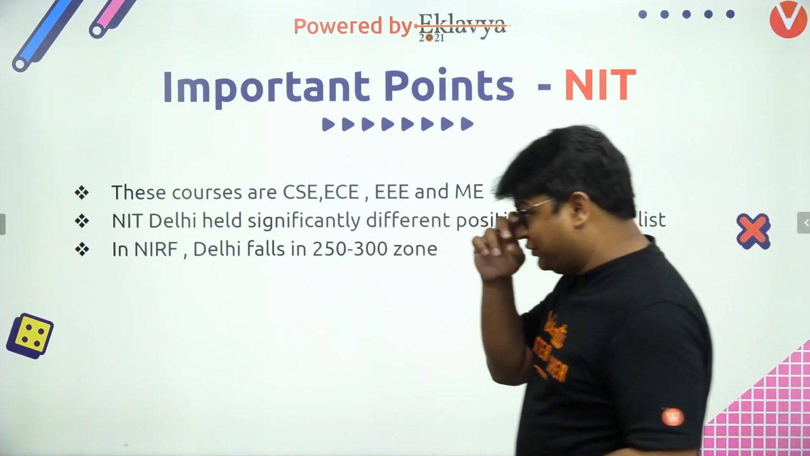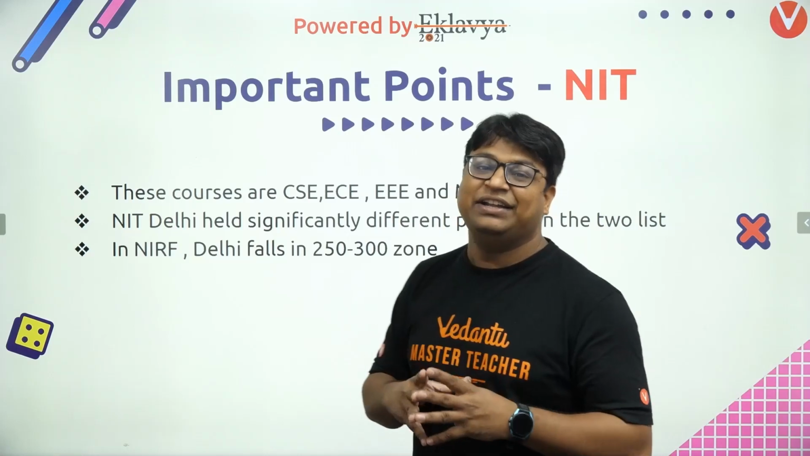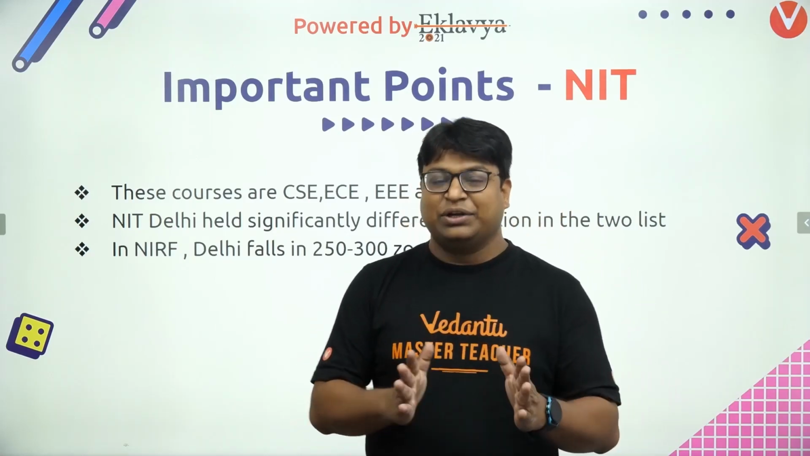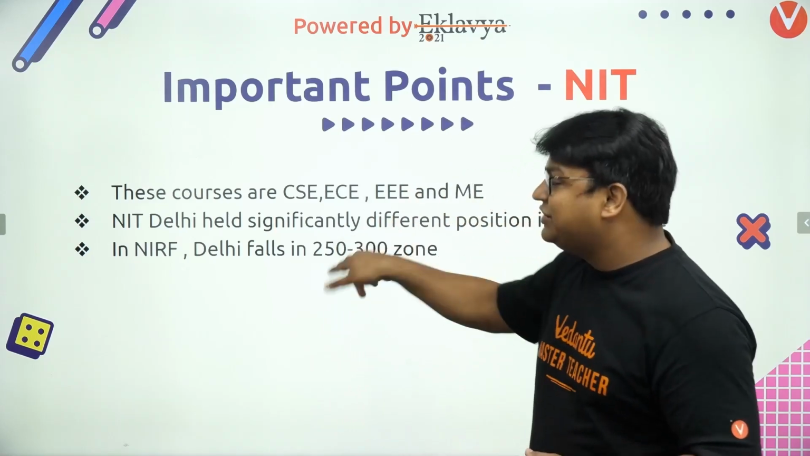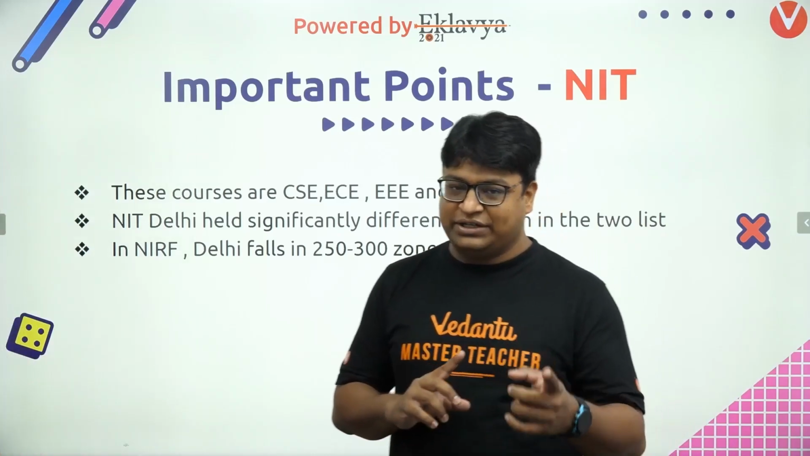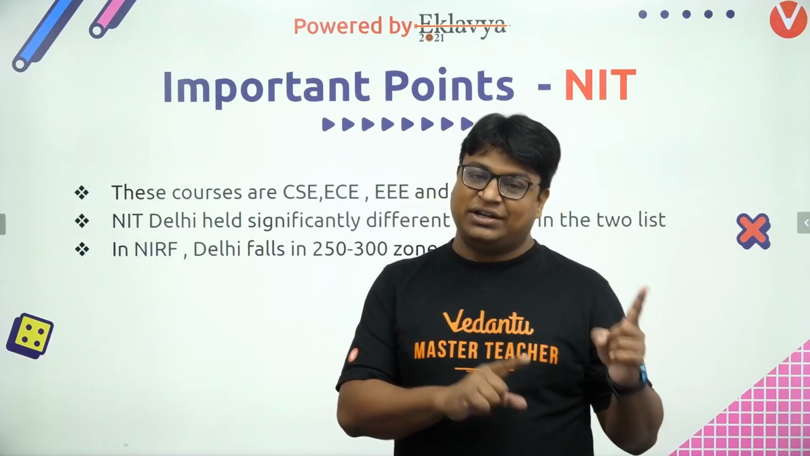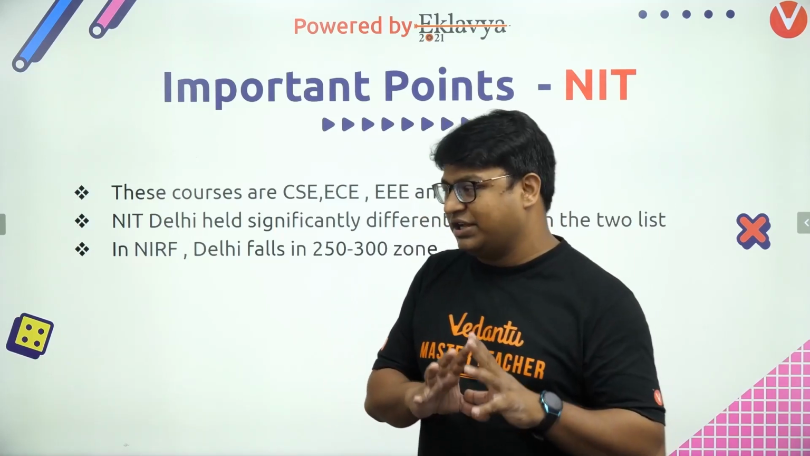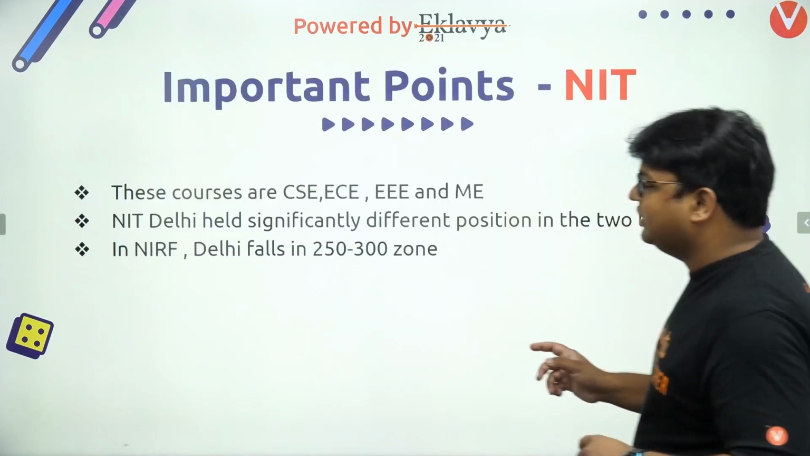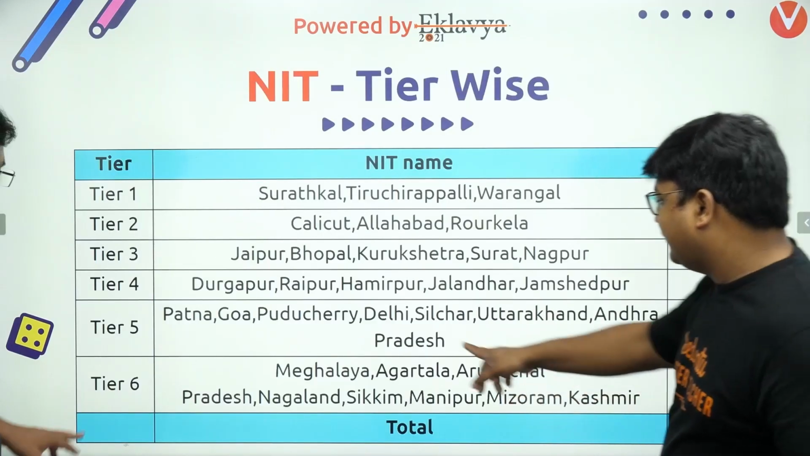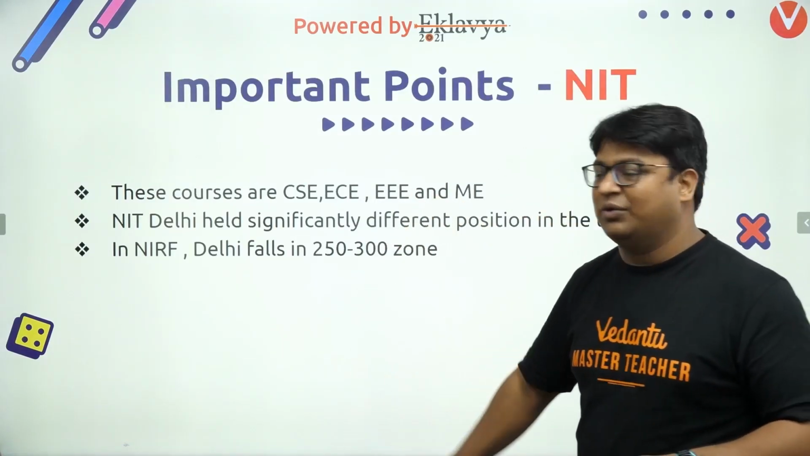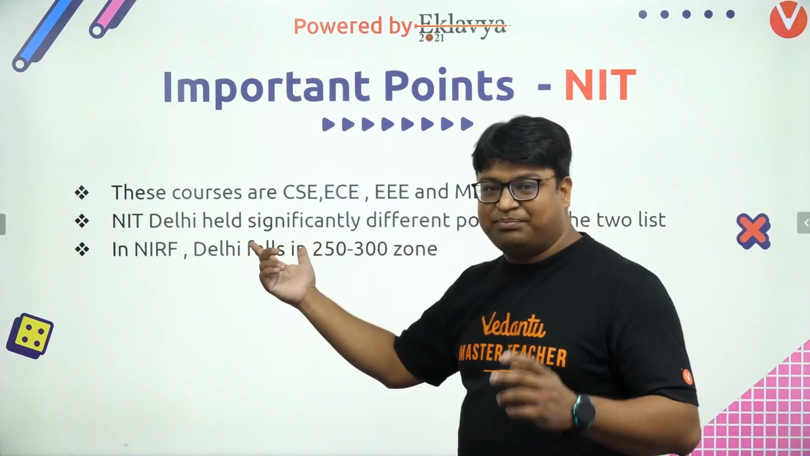One important point to understand here: NIT Delhi in NIRF data is ranked somewhere between 250 and 300, which may not be that good a rank when we check the closing rank order. So NIT Delhi is, you can say, a peculiarity. In closing rank, it falls among the popular colleges. I think it belongs to tier 5. Okay, can we go back and check that NIT Delhi belongs to tier 5? Yeah. Okay, but according to NIRF data, it should go further down. So this is a peculiarity again.